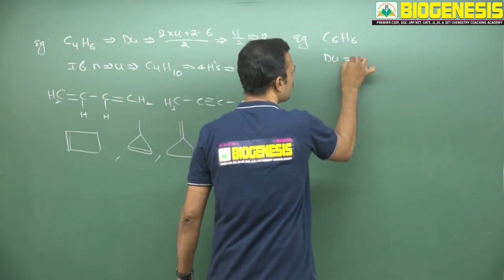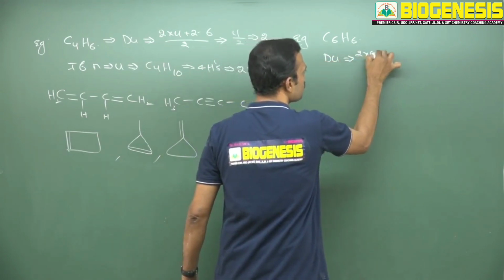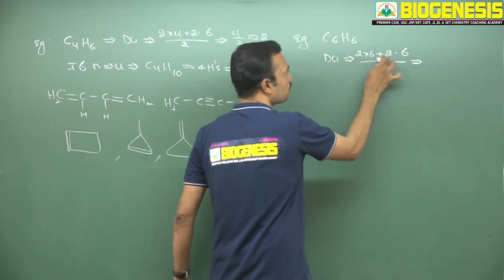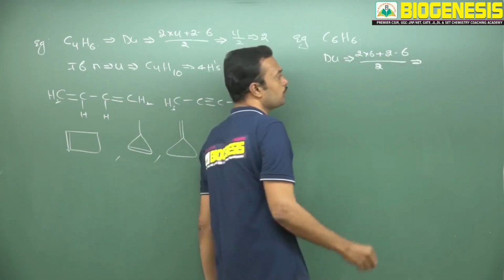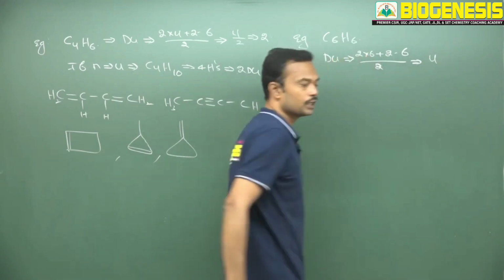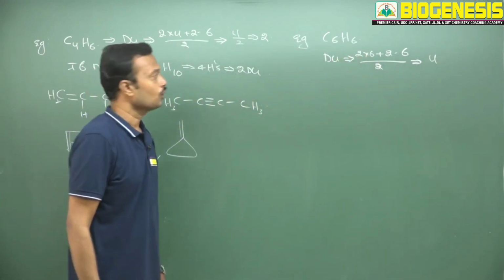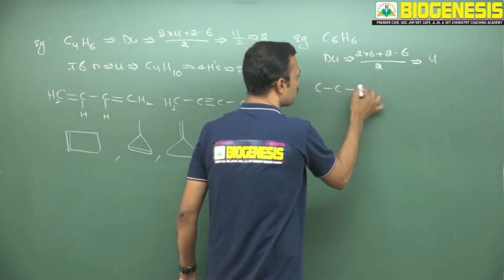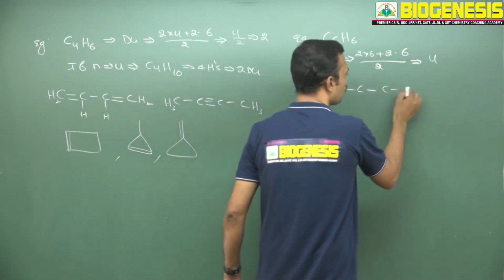What is the degree of unsaturation? See, 2 into 6 plus 2 minus 6, by 2. How much will you expect? 12 plus 2, 14 minus 6, 8 by 2. So finally you will get 4. Degree of unsaturation is 4. So 4 with respect to 6 carbons. See, 1, 2, 3, 4, 5, 6.